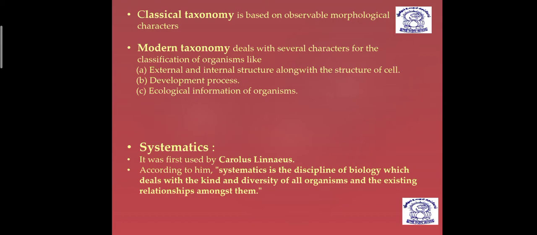And third, as you can see here written in modern taxonomy, that is ecological information of organism. So in classical taxonomy, they have taken only morphological character. In modern taxonomy, they have used morphology along with anatomy, cell structure, development process, and ecological information. In this way, this separates from the classical taxonomy.